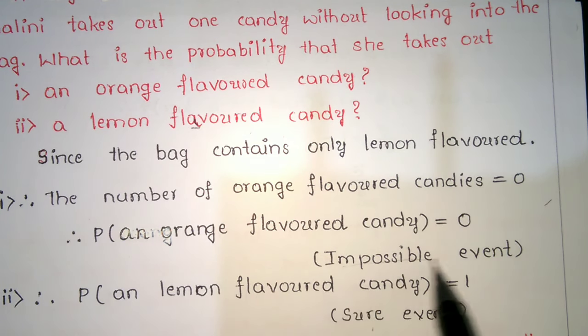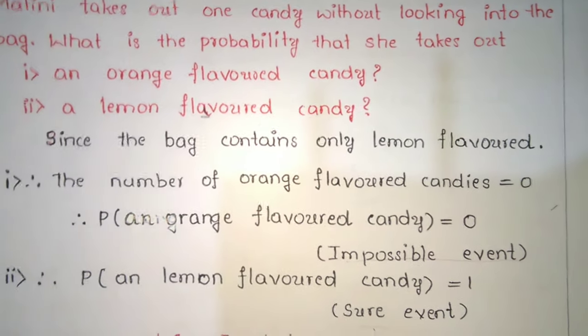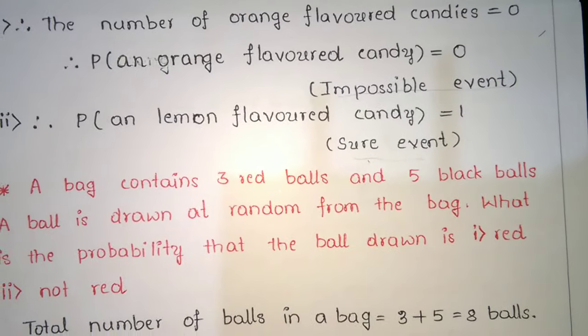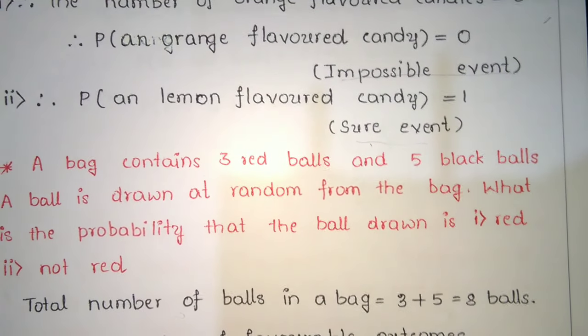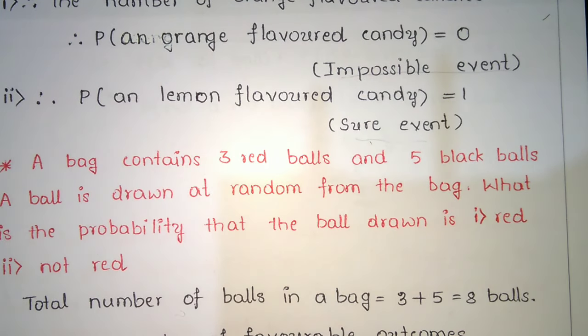So the first one is an impossible event, the second one is a sure event. Next, a bag contains 3 red balls and 5 black balls. A ball is drawn at random from the bag. What is the probability that the ball drawn is red or not red?